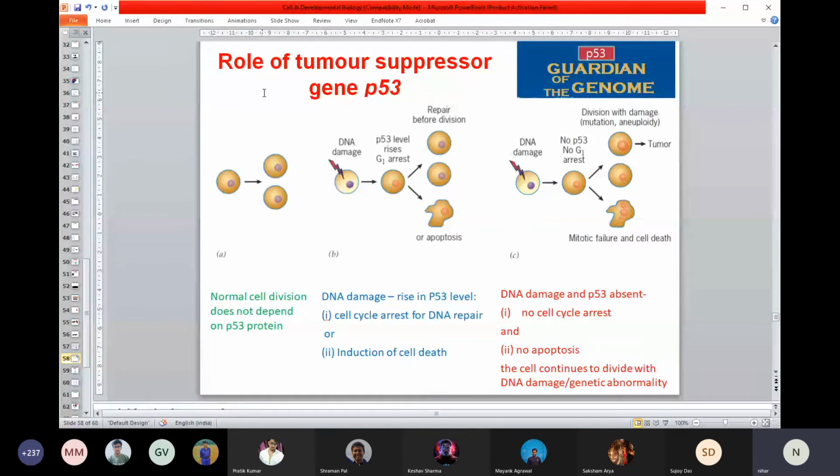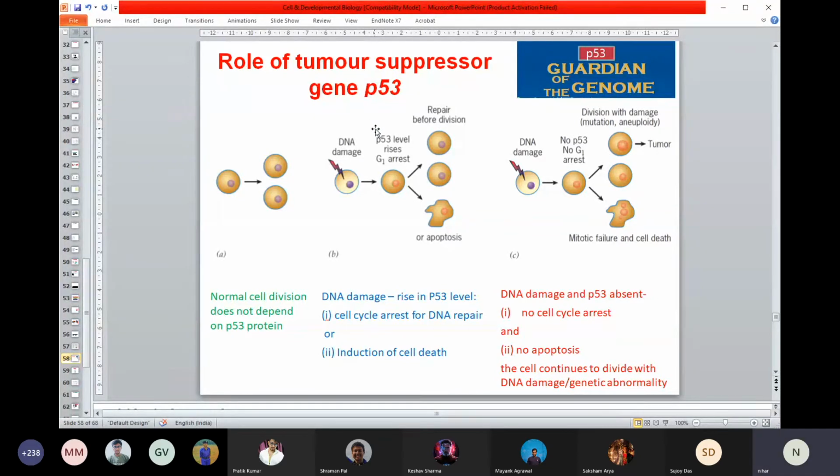What it does is, if there is DNA damage by UV light, or you are exposed to some sort of energy radiation, or some kind of chemicals, that leads to DNA damage. Some changes happen in your DNA sequence, and then what the cell immediately tries to do is upregulate the expression of this tumor suppressor P53.